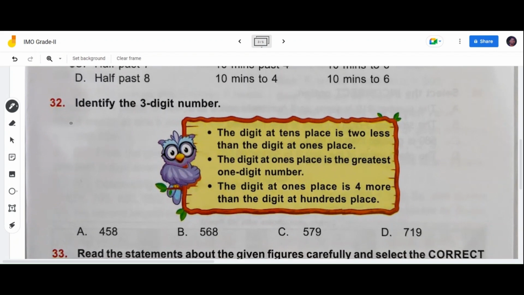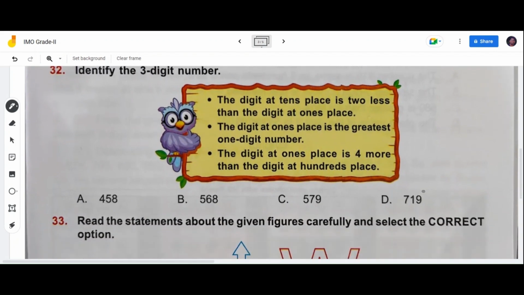Now, quickly see the 32nd question. Identify the three-digit number. The digit at tens place is 2 less than the digit at ones place. The digit at ones place is greatest one digit number. Ones place, tens place, hundreds place. So digit at ones place is nothing but 9, children. Now let's find out tens place digit is how much. The digit at tens place is 2 less than the digit at ones place. Okay, fine. 9 minus 2 is nothing but 7, children. So here it comes 7, children.